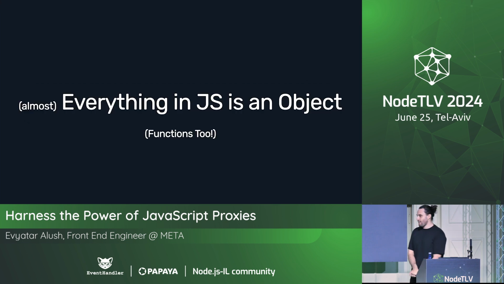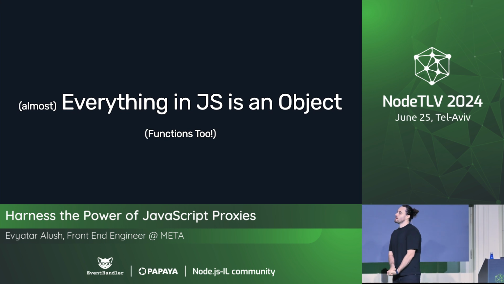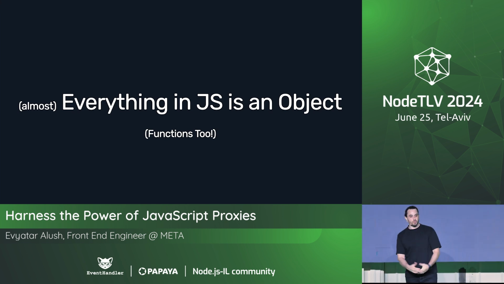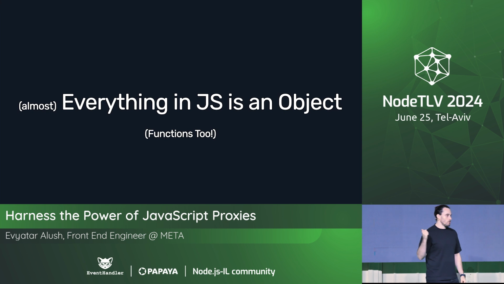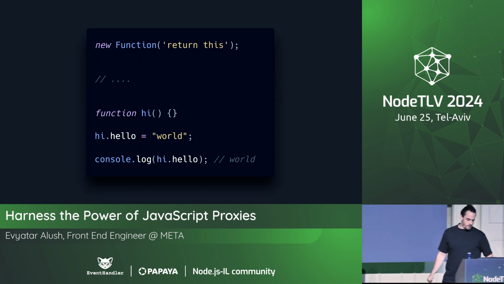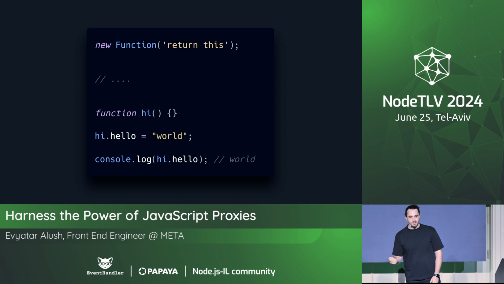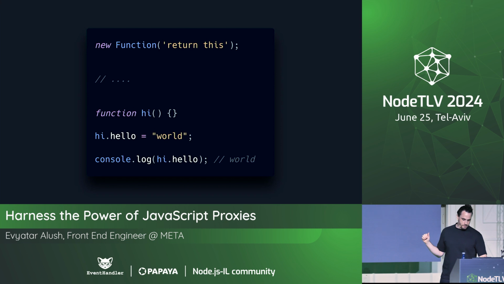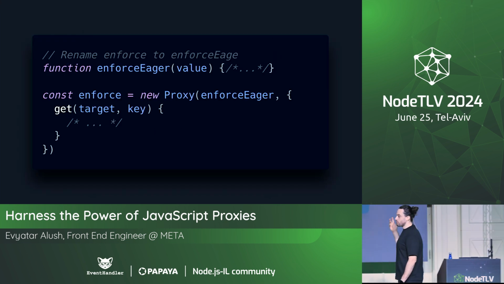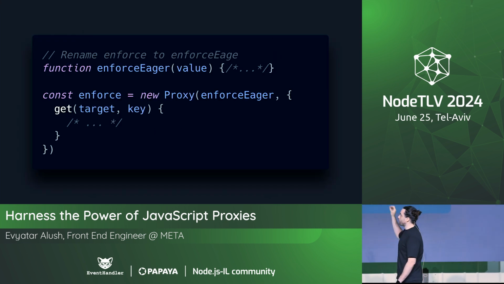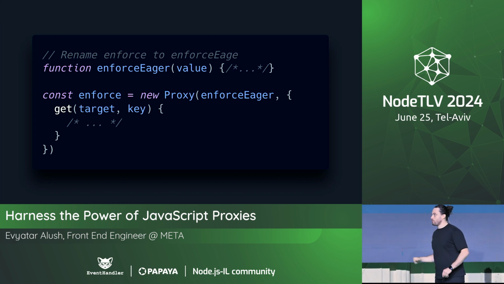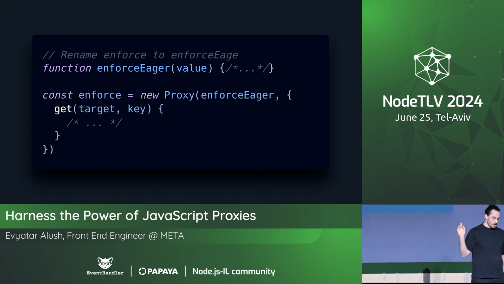Well, we have a very quirky thing about JavaScript: in JavaScript, almost everything is an object, which is pretty cool, pretty awesome. Functions are objects too. You see, we can do a new function, we can put properties on a function, log these properties, access them, and this means that we can also apply proxies on top of functions. This is the key part. Now, for example, if we were to rename our existing function that we just created to enforceEager, which eagerly invokes the implementation of enforce, we can wrap that one in a new proxy object we call enforce. And we're going to do that.